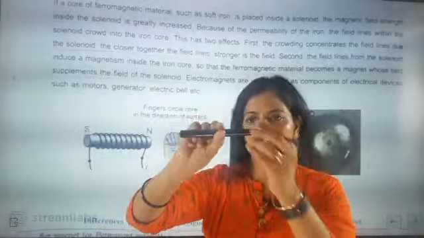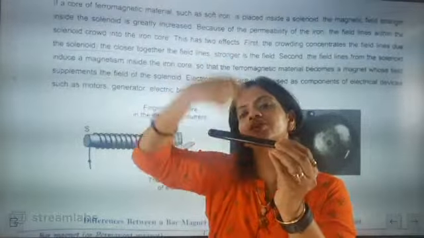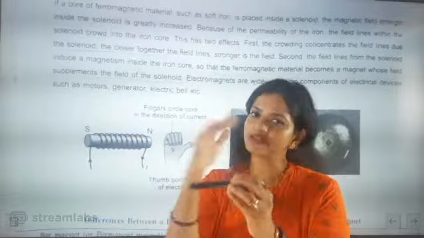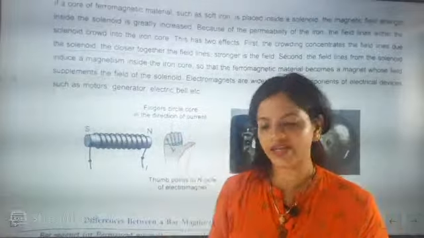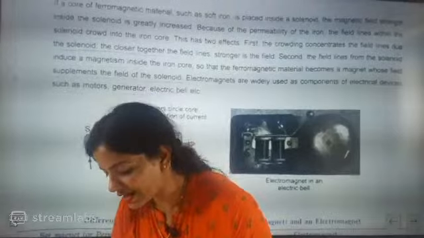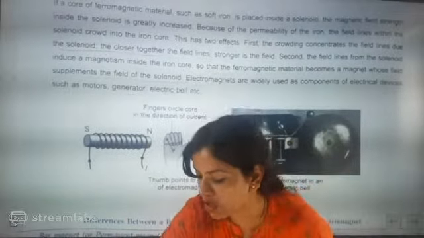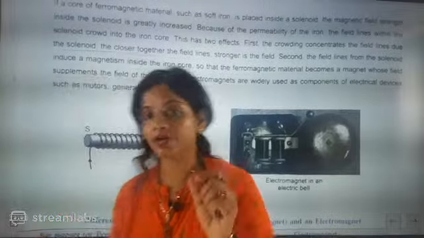When you take a rod, allow the wire to coil around it, and allow current to pass through it, then it will act as an electromagnet. It means electricity is passing, and because of that it acts as a magnet. So this is called an electromagnet. Till here everybody? Absolutely correct, beta. The magnet formed by iron is called an electromagnet.